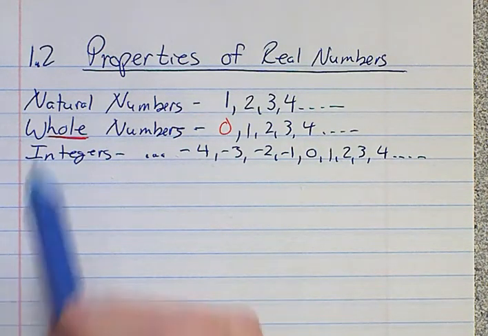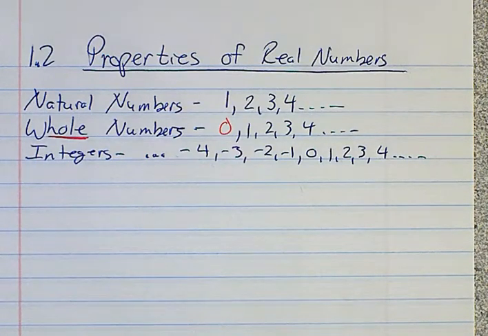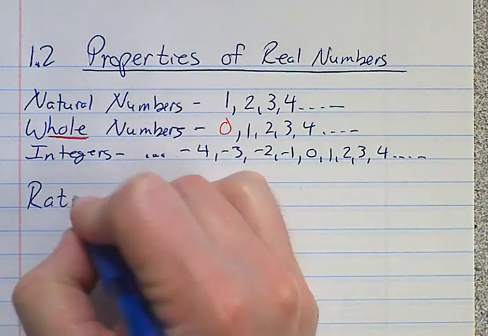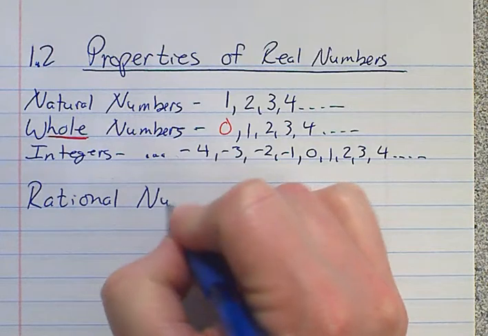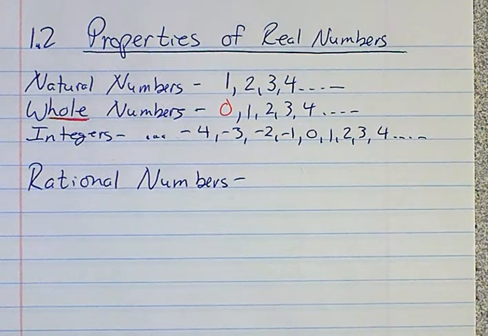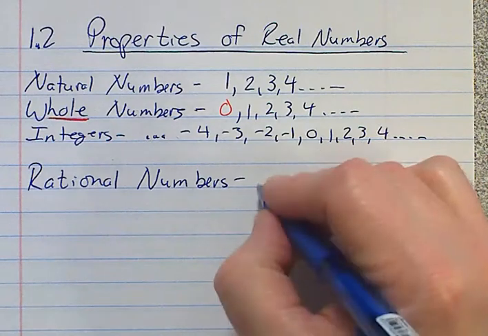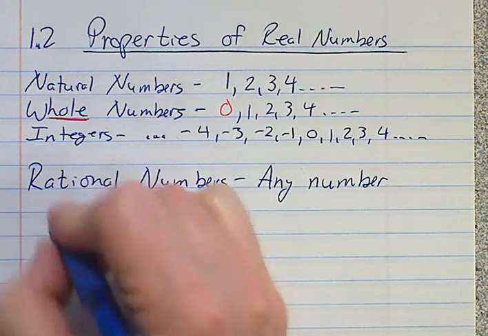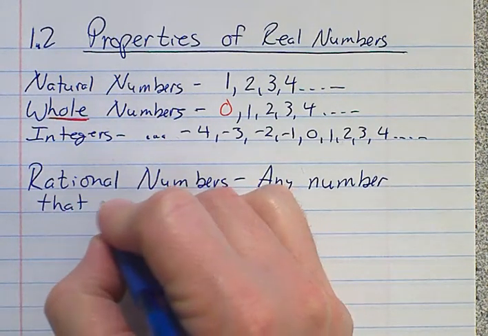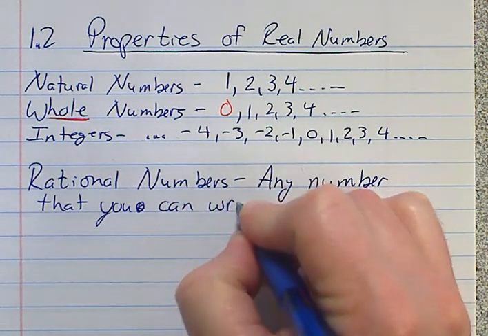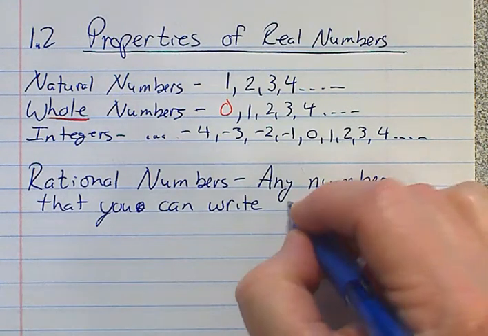Okay, so those are all kind of specific things where they all kind of fit in certain little categories where they got certain amounts of them. The next two things, these are kind of the big ones that you can put all kinds of different numbers in. Okay, rational numbers is the first one here. And rational numbers basically is this. This is any number that you can write as a fraction.